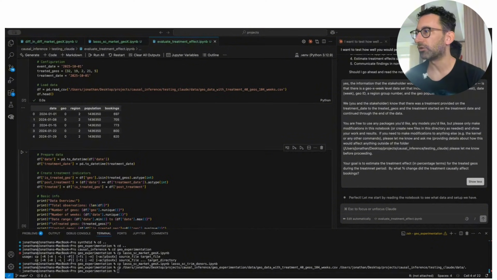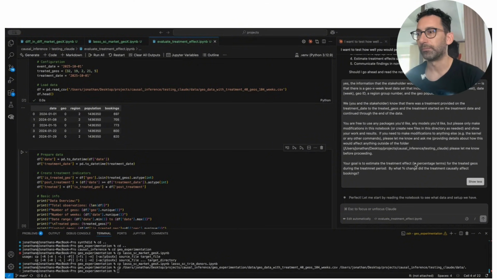I then provided Claude with that data set. So you can see it's weekly bookings by geography, and the geos are part of different regions. I then gave it this prompt, acting as if a non-technical marketing stakeholder or product manager went to Claude with only this data set and only the knowledge of which were the treated geos. So you can see the five that I listed here, as well as the treatment date, and said, you have free rein, whatever model, packages, or methods you want, tell me what the treatment effect is.